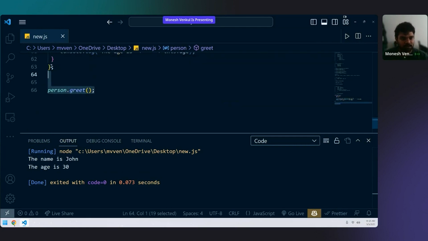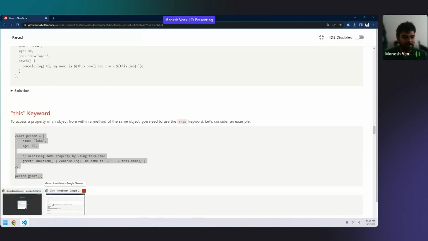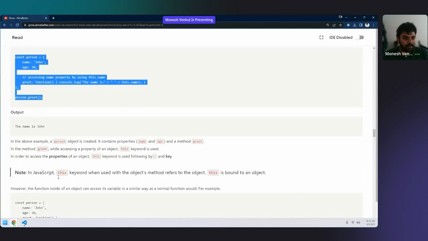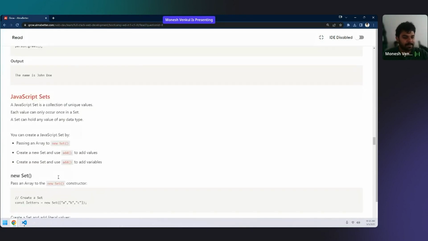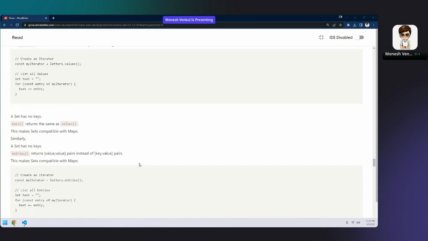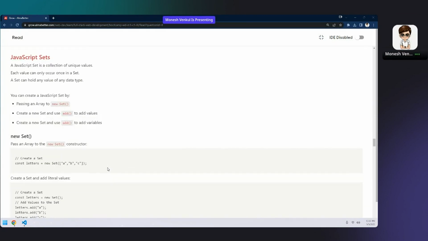So yeah, with that, your objects are completed. We are only left out with sets, maps, and JSON. Yeah, you can all take a break now. We will be starting with sets now.